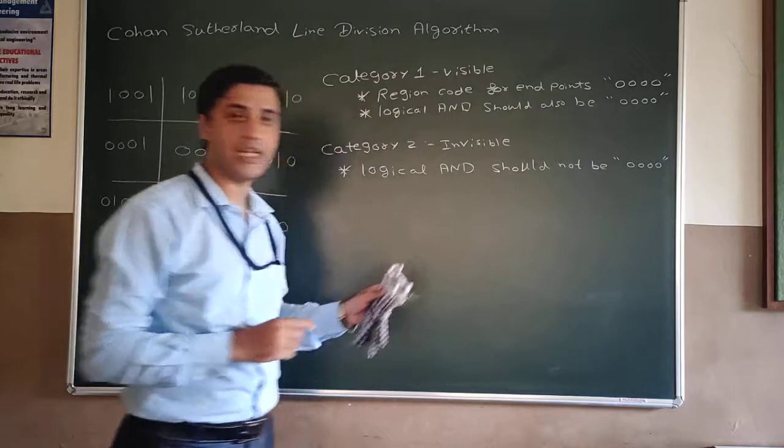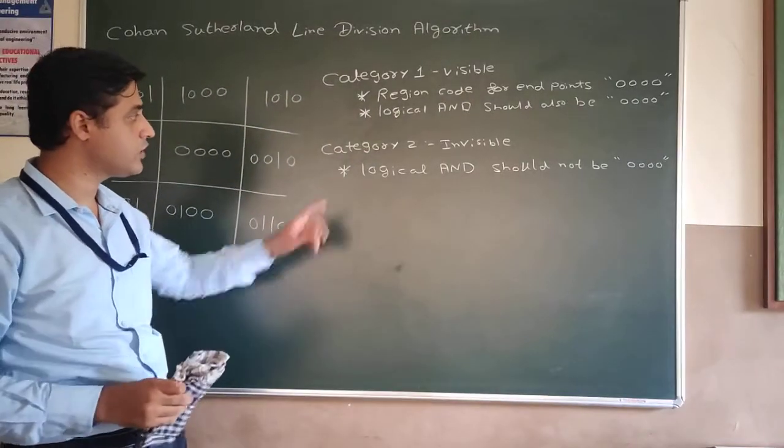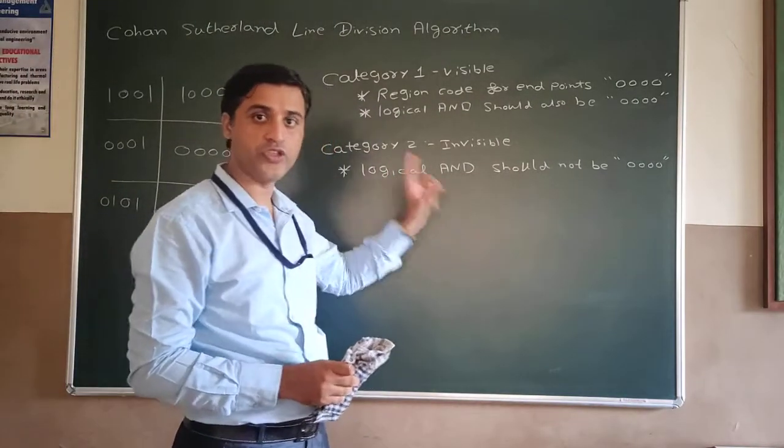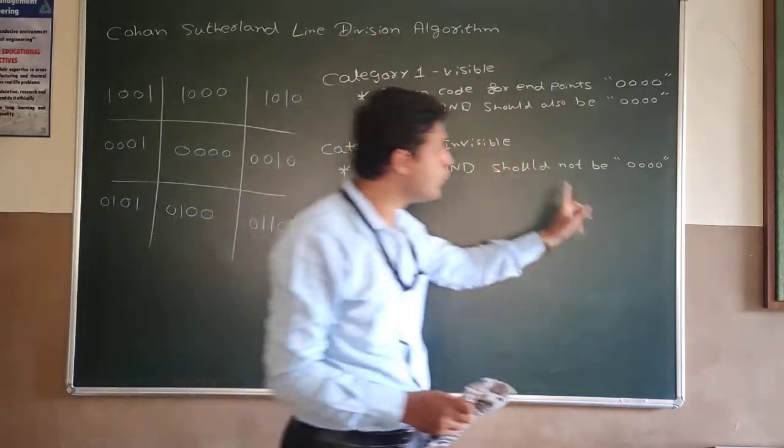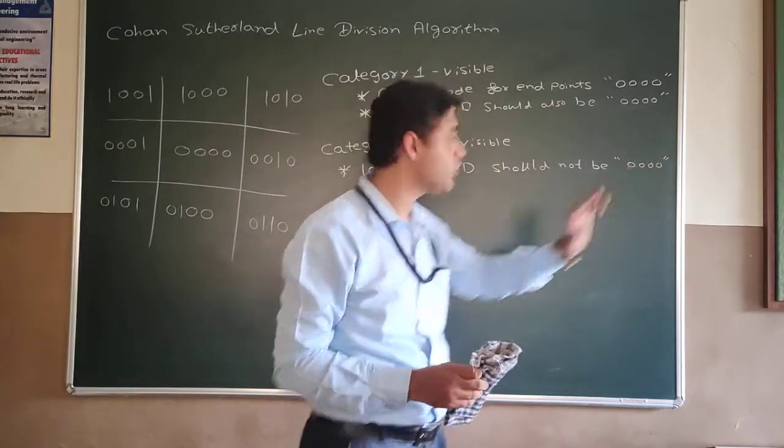So the condition for the line to be completely invisible is that the logical AND operation of the region codes of the endpoints should not be 0000.